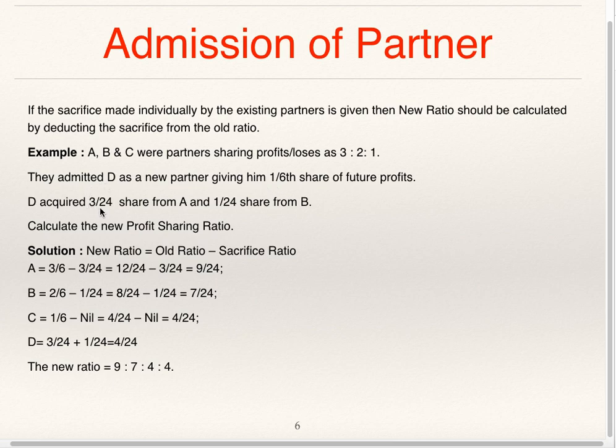Now, A has sacrificed 3 by 24, B has sacrificed 1 by 24, whereas C has sacrificed nothing. Now we'll see how it is to be calculated.